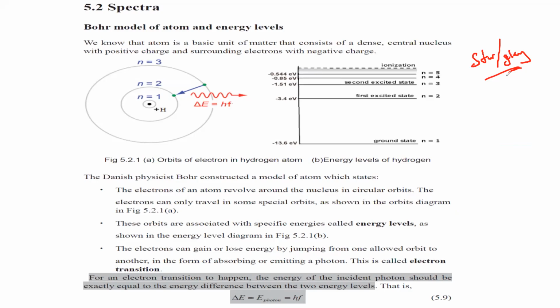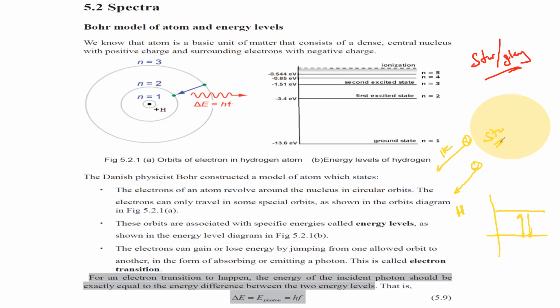So what is the reason we are able to predict this? Because the photons coming from different stars, for example the sun or sun-like stars, have energy that matches the transitions of hydrogen. When a hydrogen electron transits, it gives out a photon, and that photon energy matches hydrogen and helium. That's how we are able to say that this star consists of hydrogen and helium.